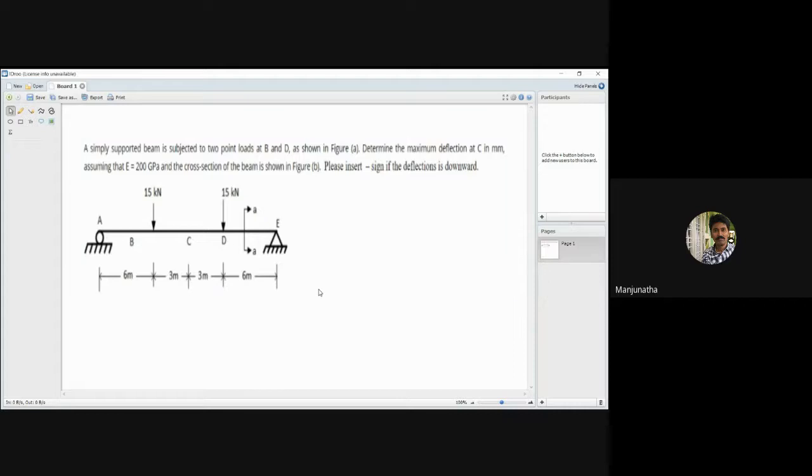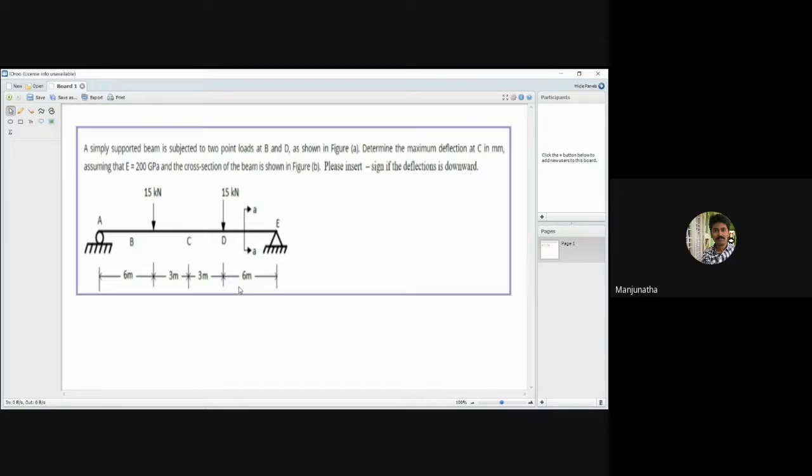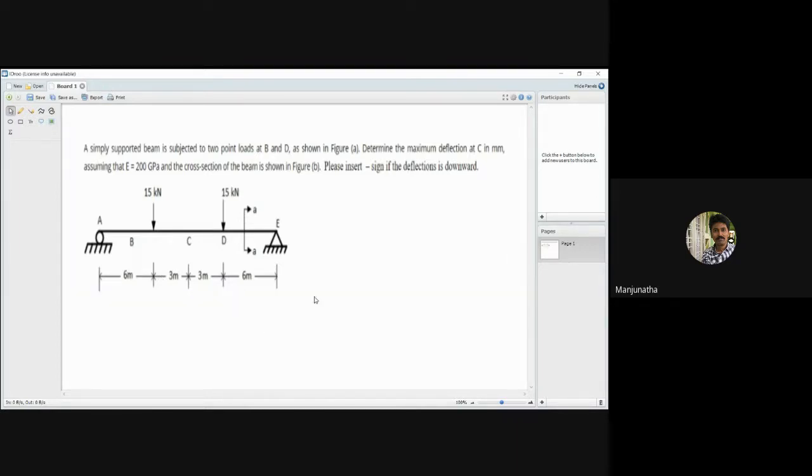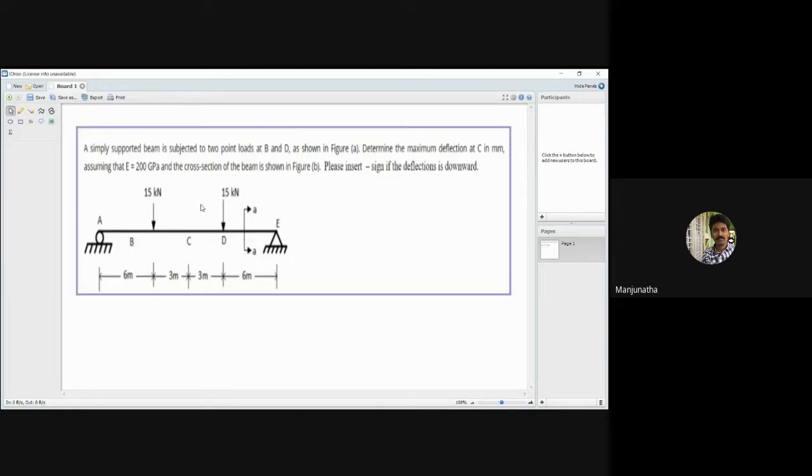So for this case, what we have to find is how exactly the shear force diagram looks like and the bending moment diagram looks like. We need to extract the shear force and bending moment diagrams for this, and we have to indicate what is the maximum deflection it is subjected to with respect to the load acting on it.